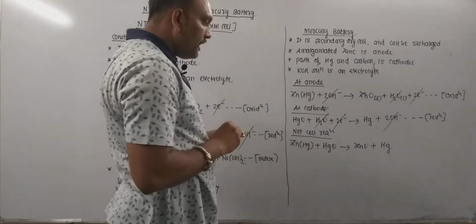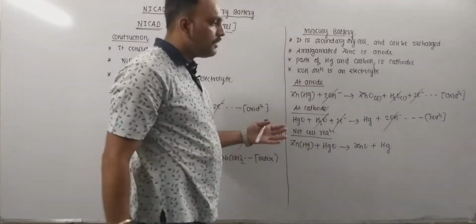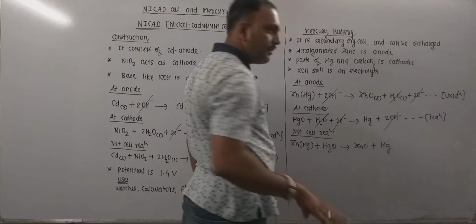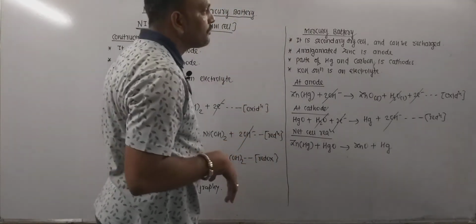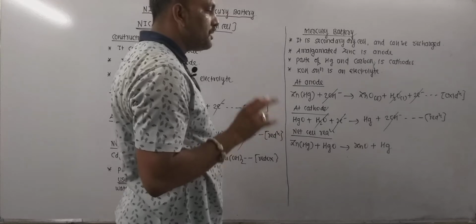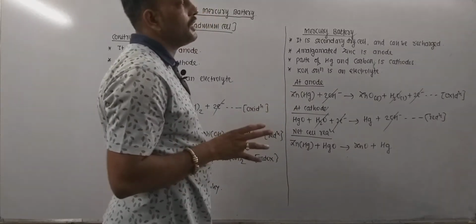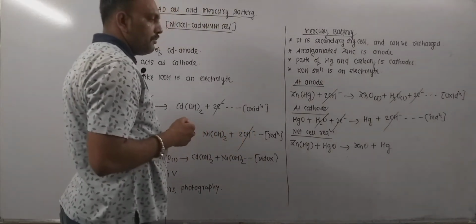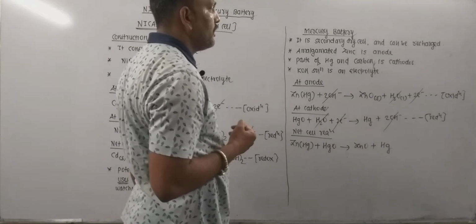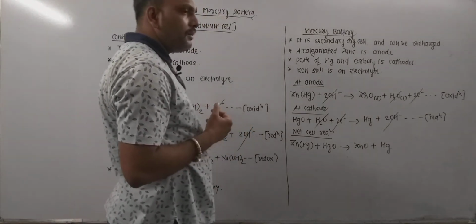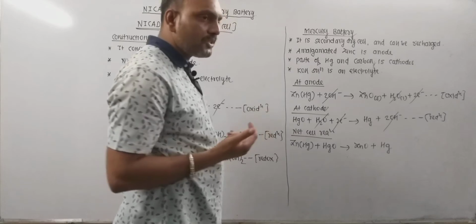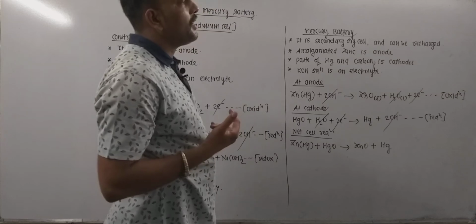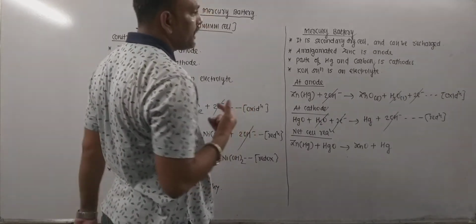Now very crucial thing, all the ingredients involved in the cell reaction are solid. Secondly, there is no change in composition of the electrolyte in this operation, and the potential of this cell is quite constant and its life is longer as well. So mercury battery has more potential applications.